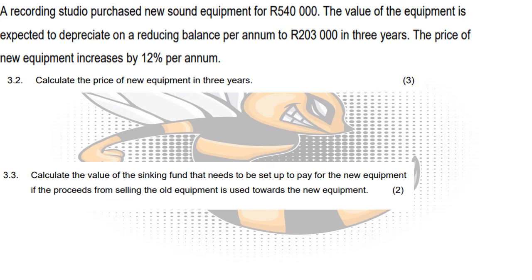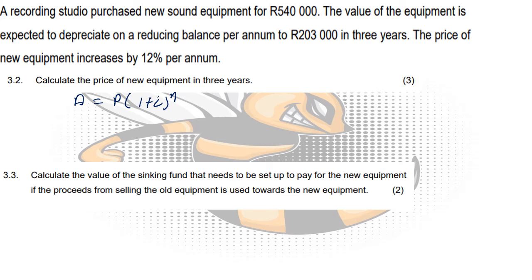Then the next question now asks you, okay, recording, I'm giving you the background information there again, and now they want to know, if you were to buy this equipment brand new 3 years from now, what would you pay then? Now in this case, we will have to use the compound interest formula, because remember, this year the price will increase. Next year the new price will also increase with 12%. So the new value of the equipment, or the interest that was added to the equipment, will also then gain interest, and therefore we will have to use the compound interest formula.